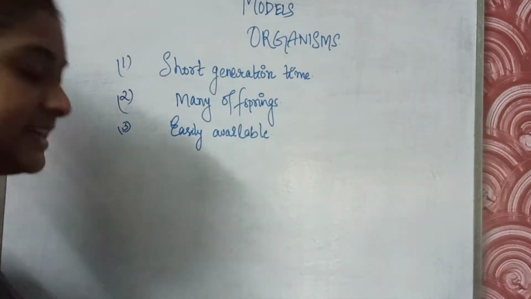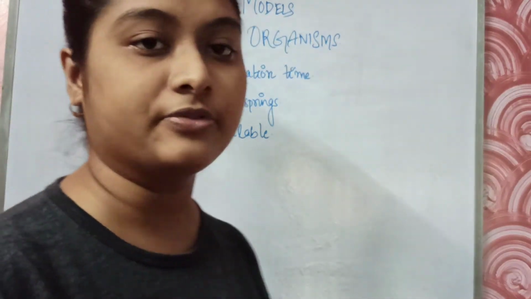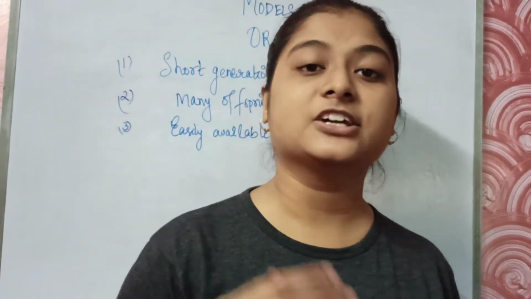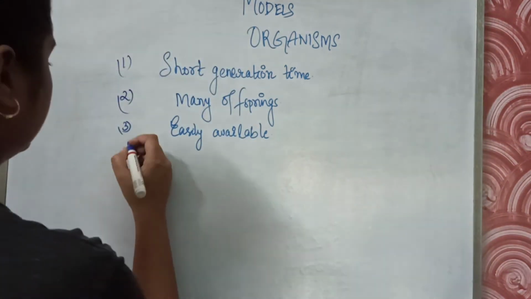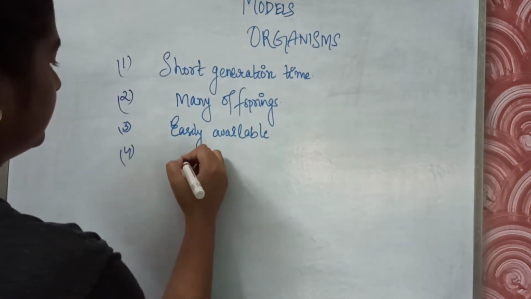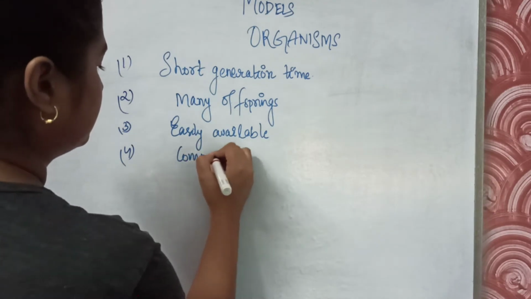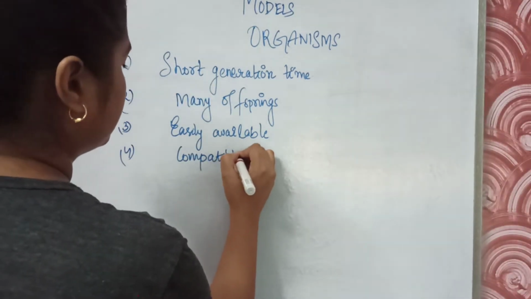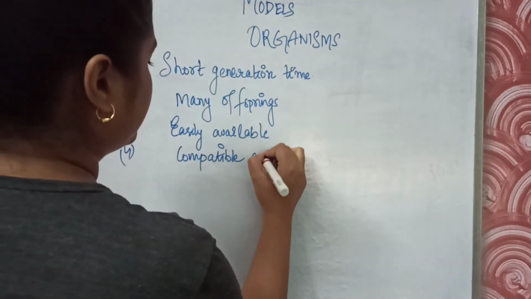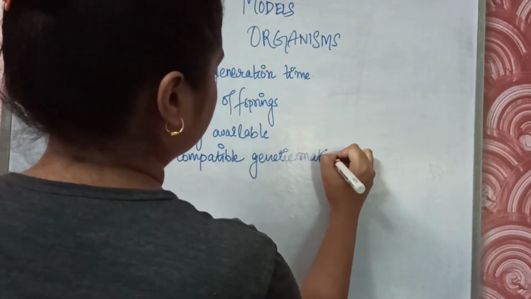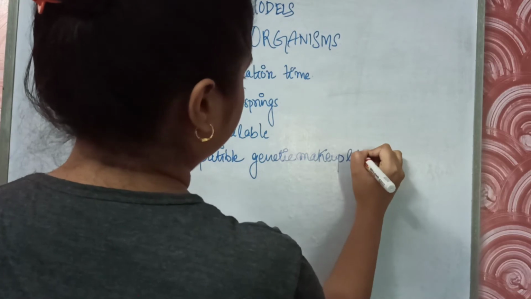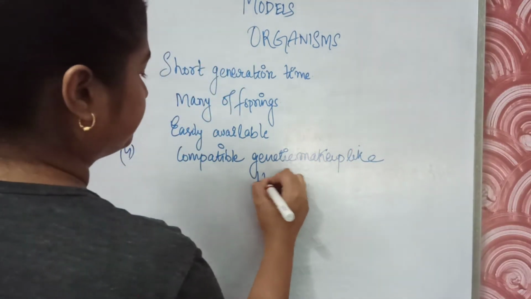The genome sequencing data must be available, or we should sequence the genome, and their genome must be compatible with that of humans, basically. So, a compatible genetic makeup like humans.